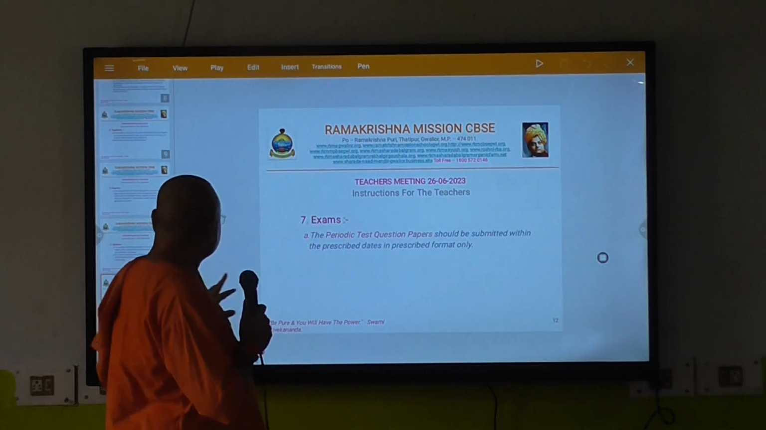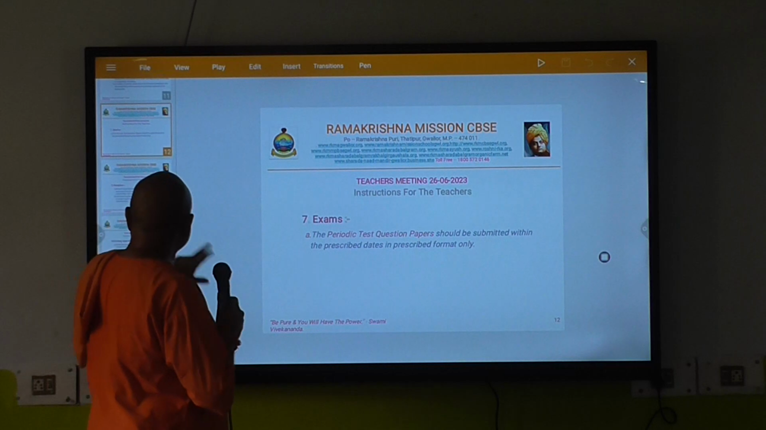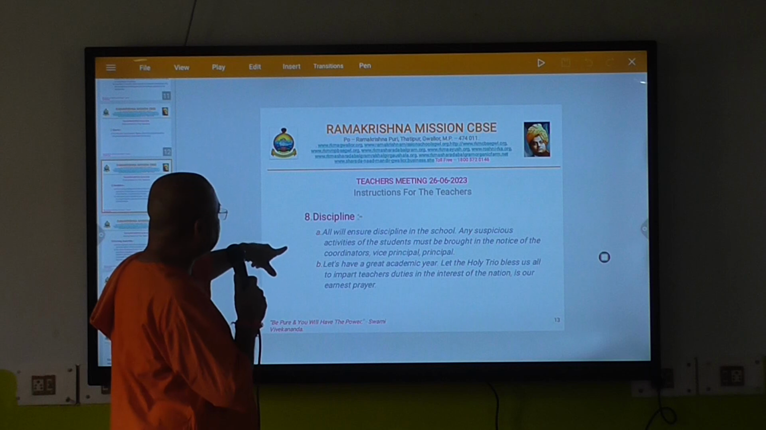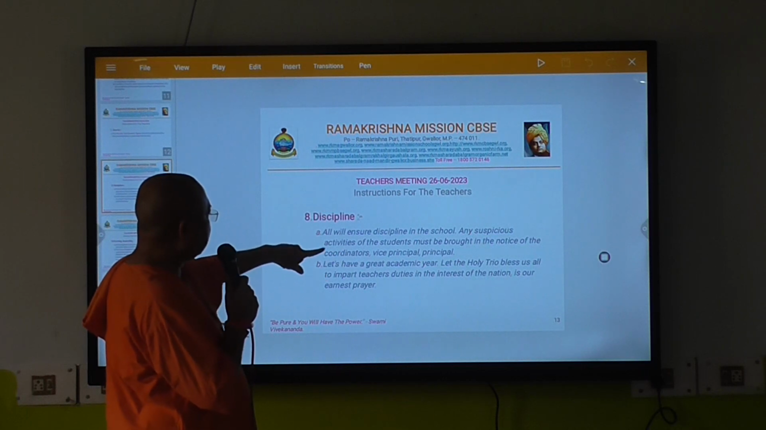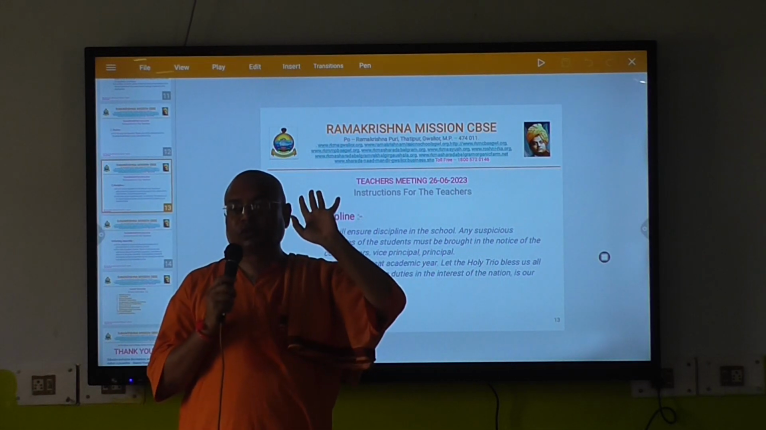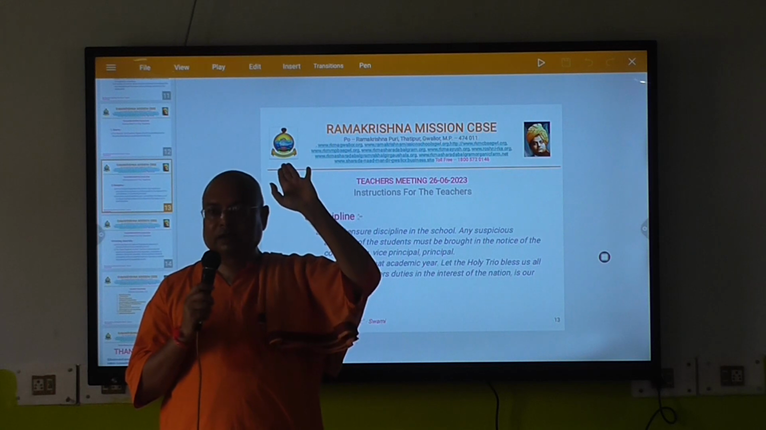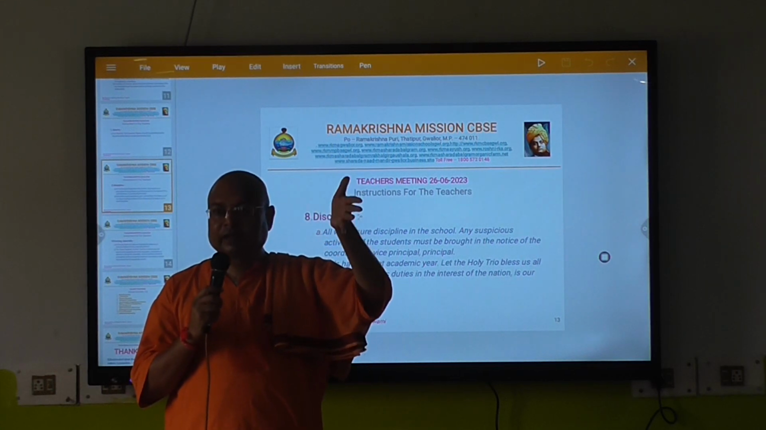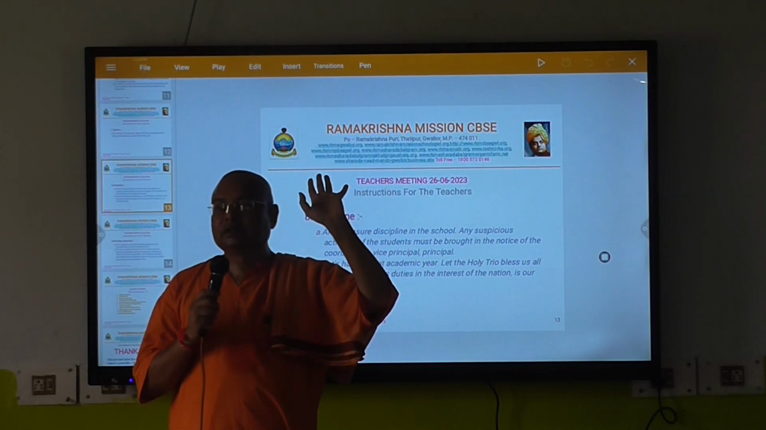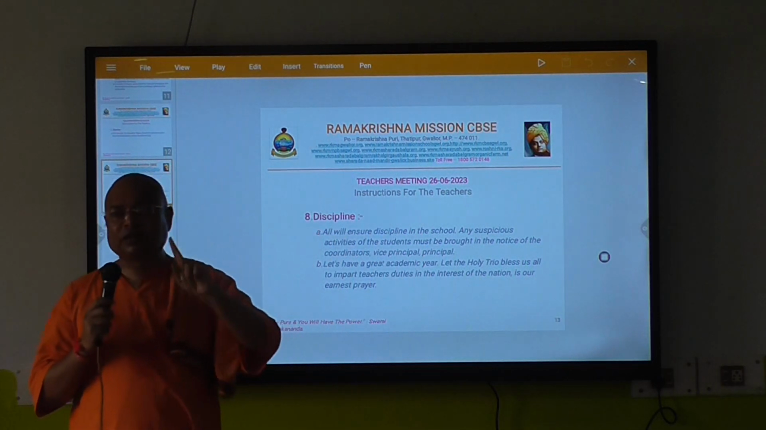This is the thing. Then discipline. All will ensure discipline in the school. Any suspicious activity of the student must be brought to the notice of the coordinator, vice principal and principal. Isn't it? उनको बता दिया था, है ना? ये दूसरा डायलॉग है चंबल का, मैं बता दिया था. अरे भाई उसके बाद क्या मर गया, जिंदा है, ऊपर है, बीच में है, क्या है, नहीं पता नहीं, है ना? This is an absolutely heartless approach, isn't it? That should be avoided.